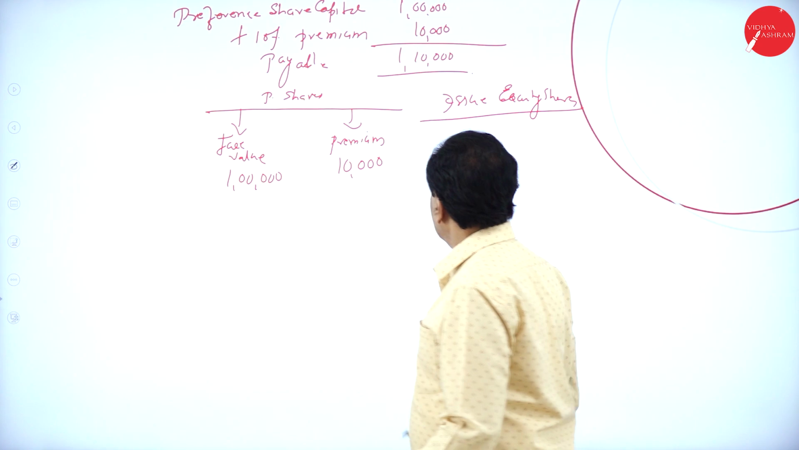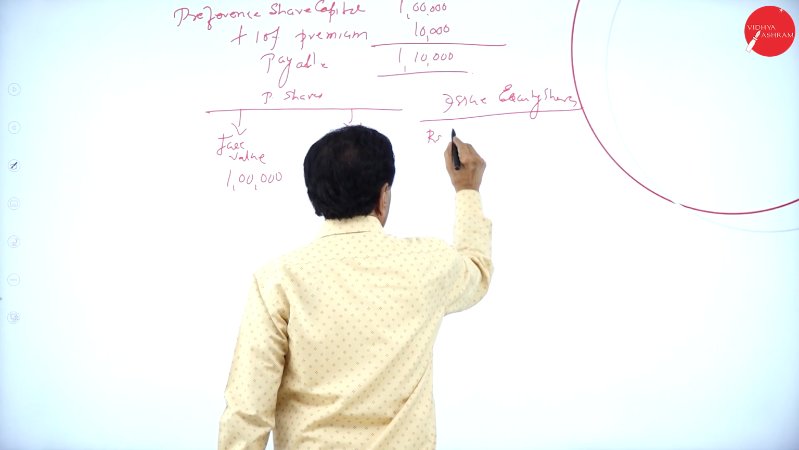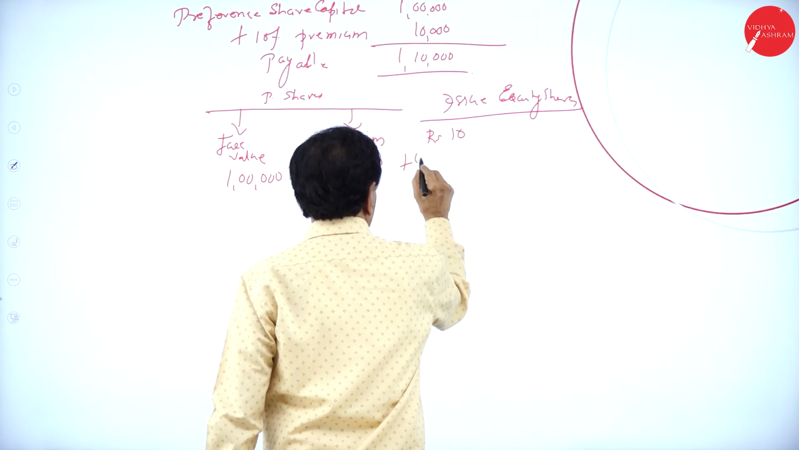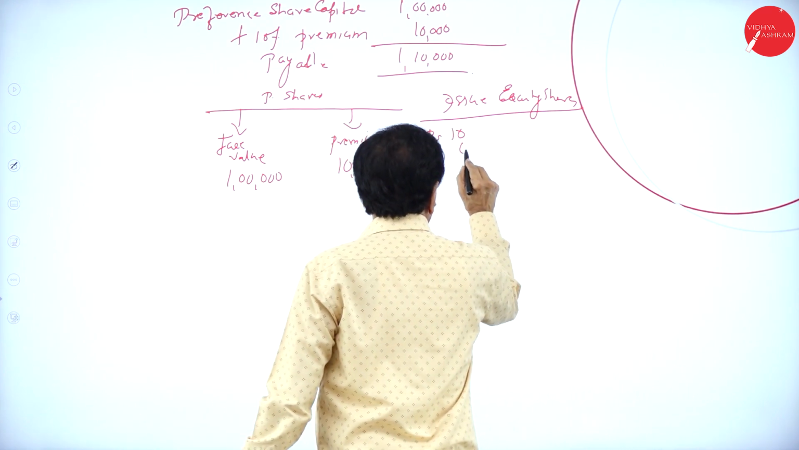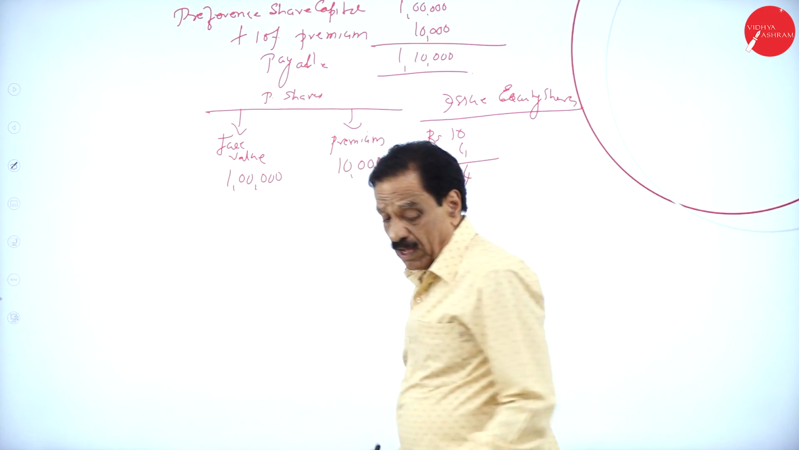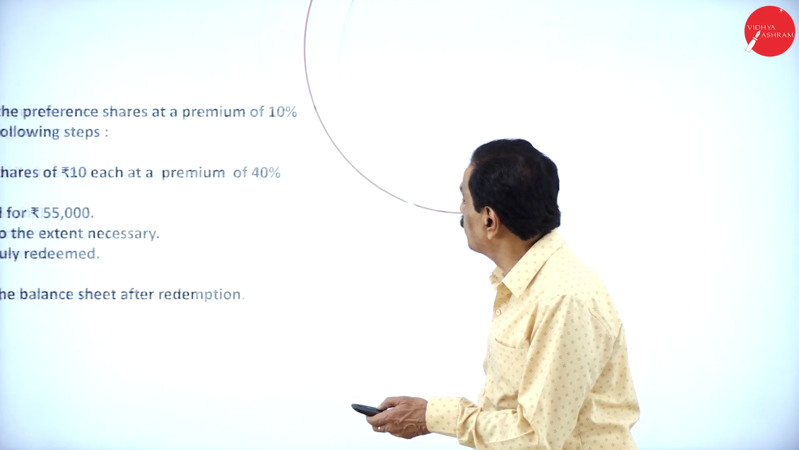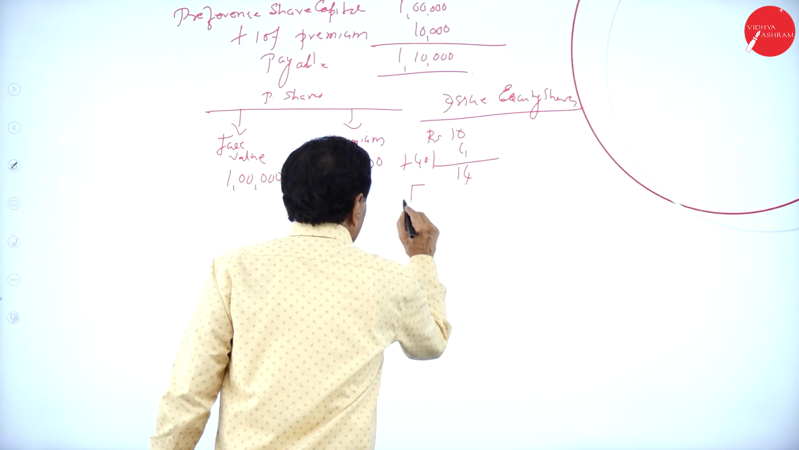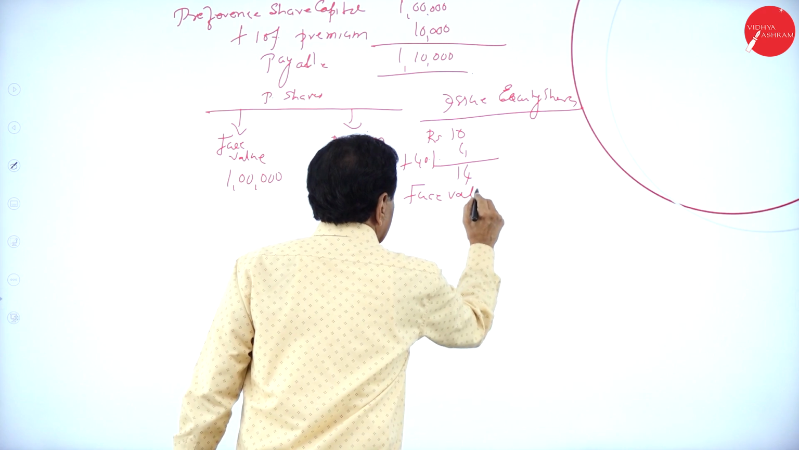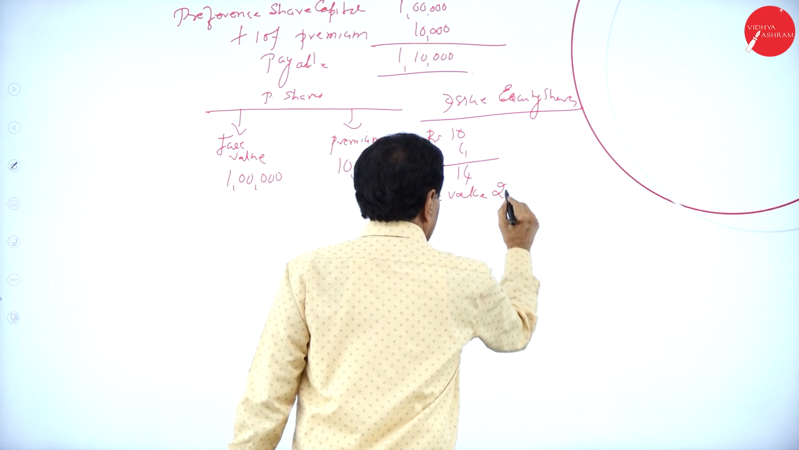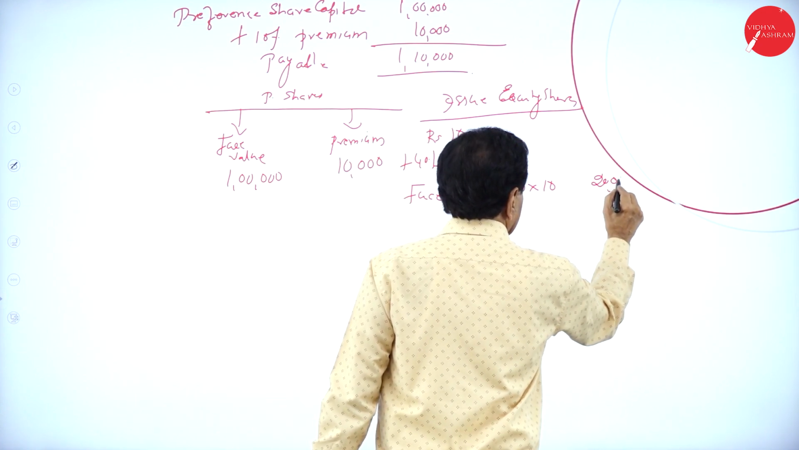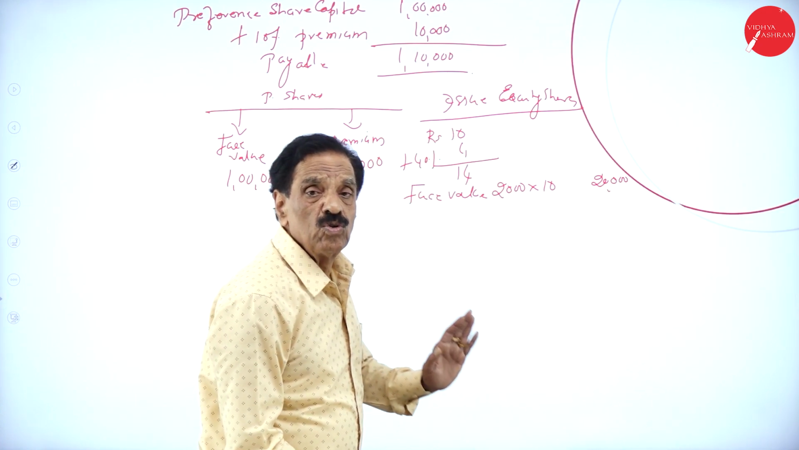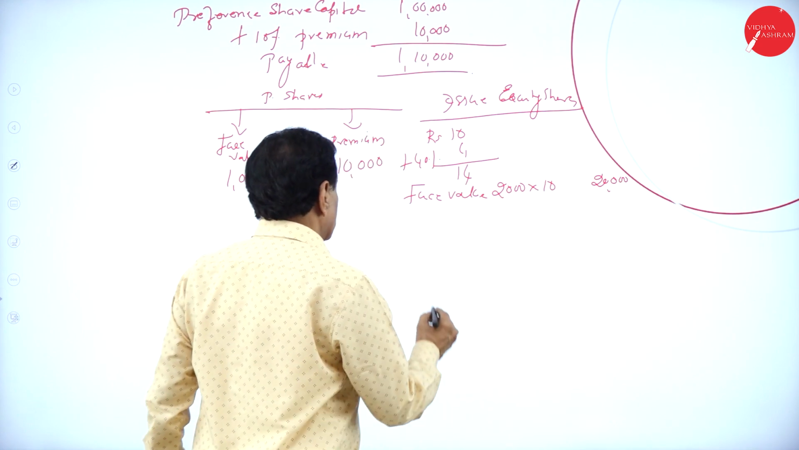So, what's your face value? Rupees 10 plus 40%. 40% of 10 is 4. Issued at 14. How many shares were issued now? 2,000 shares. So, face value 2,000 into 10 is 20,000. We have issued how much? 2,000 shares of 10 each, 20,000.